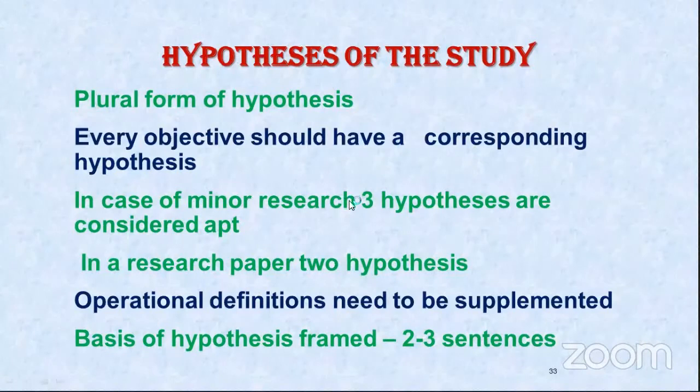In a minor research, 3 hypotheses are considered apt. In a research paper, 2 hypotheses are also considered apt. And in any other case, what I will suggest is that your hypotheses should be objectives minus 2. If 2 of the objectives we have taken, the first and the third, are not measurable, then objectives minus 2 should equal the number of hypotheses. That's why I said 3, because generally I follow the 5 model